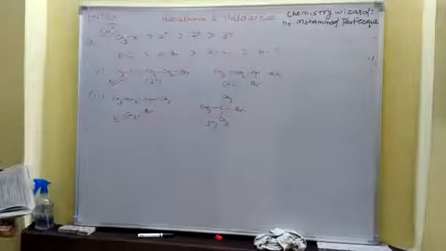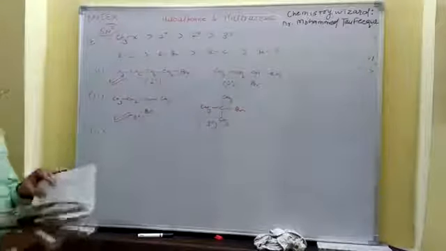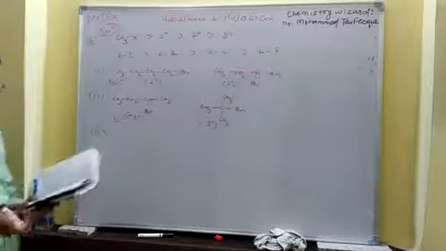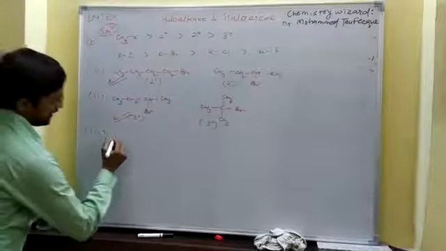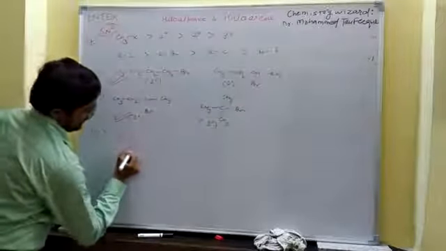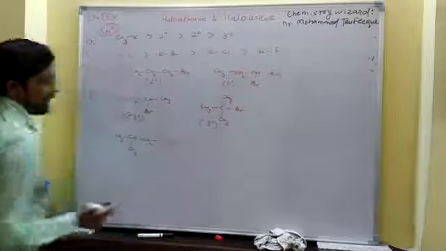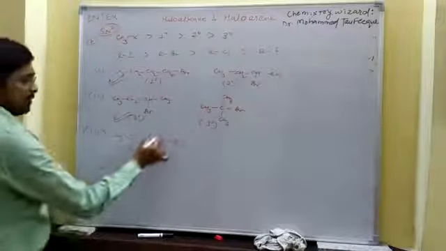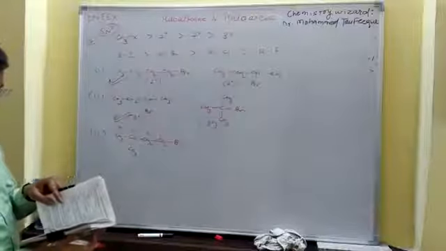Now moving towards the next one, question number 3. The name of this compound is 3-methyl-1-bromobutane, CH3CHCH3CH2CH2Br.